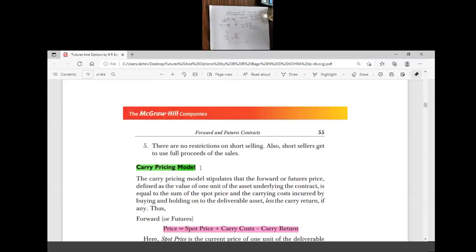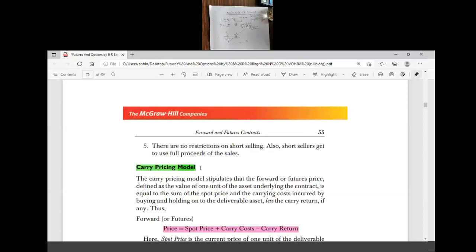So financial futures can be used only for the purpose of investment, but commodity futures or commodity underlying assets can be used for consumption also. So those are the two basic differences between financial futures and commodity futures.